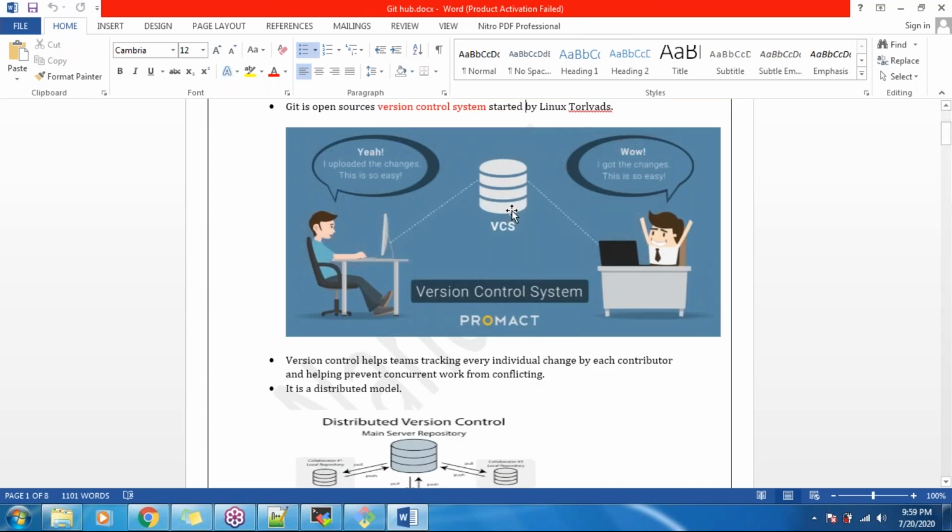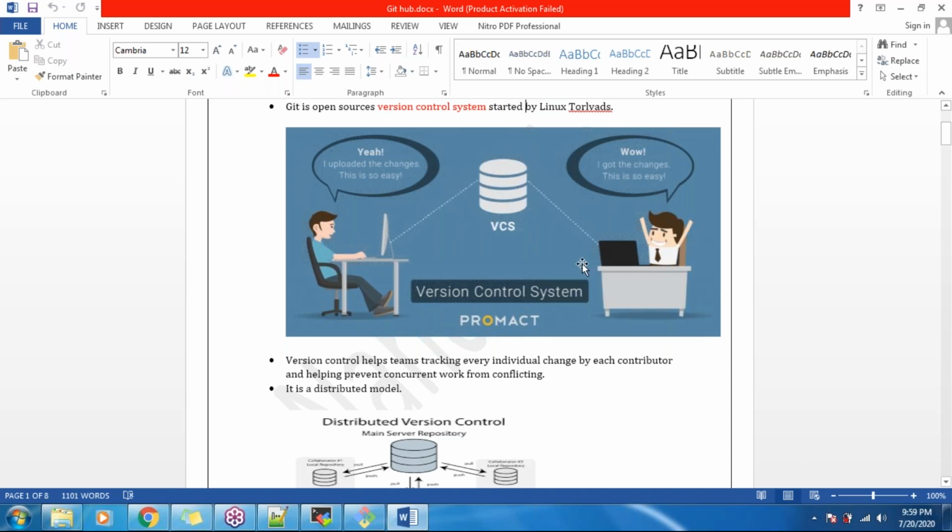So this is what you are seeing, right? This is GitHub and this is Git Bash. Assume this is our developer, and he is working on some code. Once this code works fine on his local machine, he will push that code to your version control system, that is our remote system.